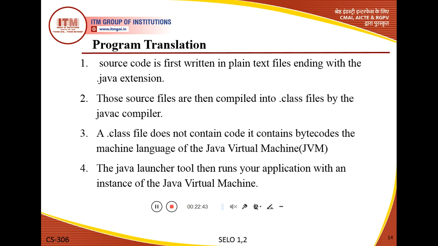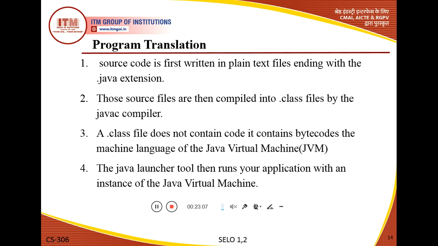JVM is Java Virtual Machine. After converting the source code into bytecode with the Java compiler, the Java launcher tool then runs your application with an instance of the Java Virtual Machine. So with the help of the JVM we execute or run our application.